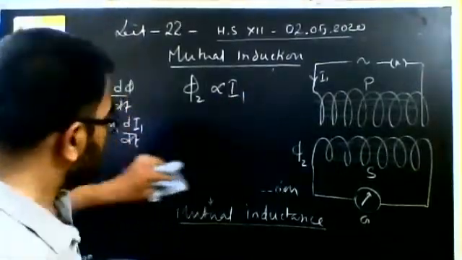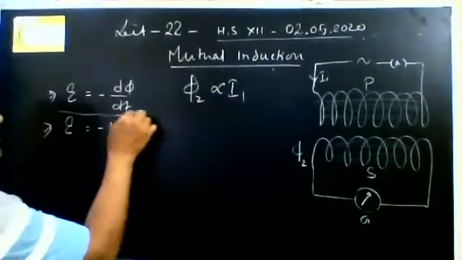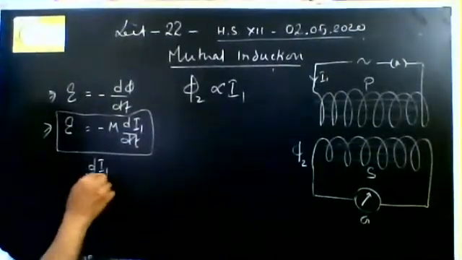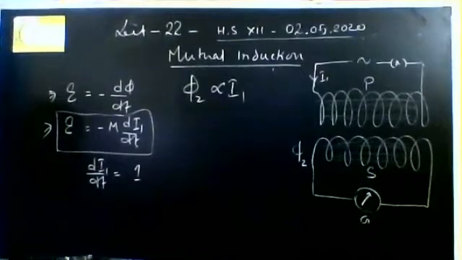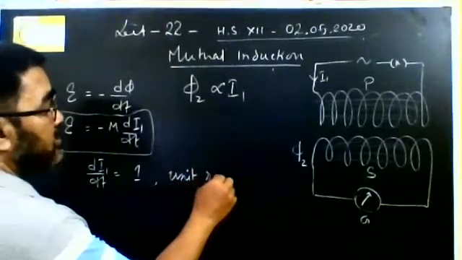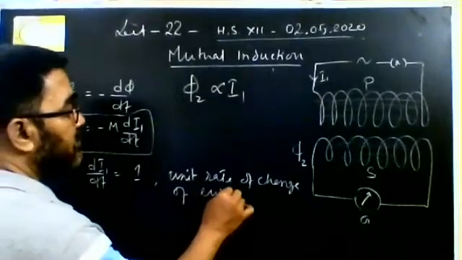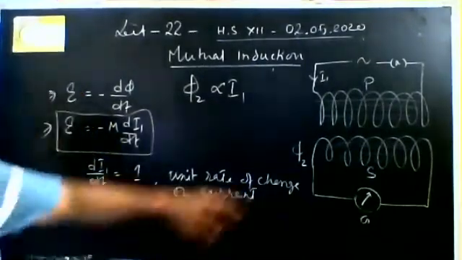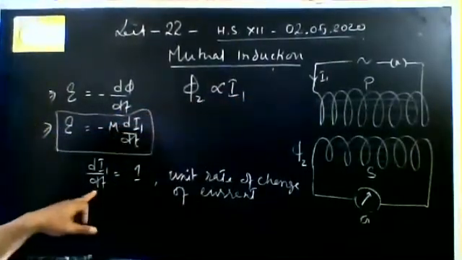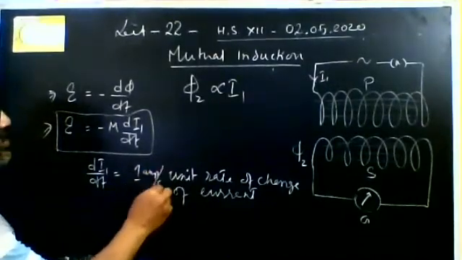And similar to the case of self-induction, here also we can have one relation: if di1 by dt is equal to 1, that is unit rate of change of current, if current changes in the first coil at unit rate, it is 1 ampere per second.